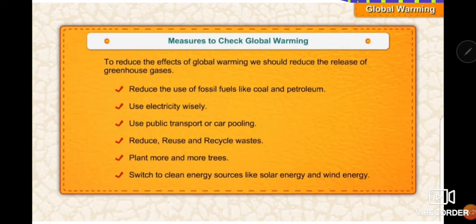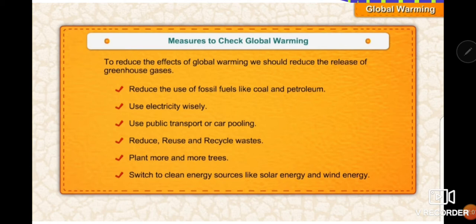So what should we do? What are the measures to check global warming? To reduce the effect of global warming, we should reduce the release of greenhouse gases. So how can we help in this? First of all, we can reduce the use of fossil fuels like coal, petroleum. In nearby areas, we can go with the help of bicycle or by walking. It will help as a kind of exercise also. It will be good for our health.